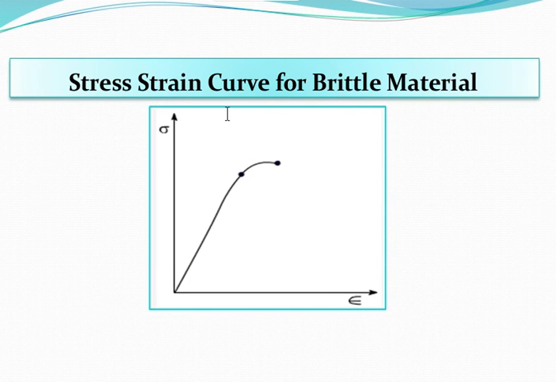Now you can see the stress-strain diagram for brittle material. Here you can see it reaches the proportional limit, then it breaks. This is stress, this is strain. For ductile material, you can see there is an upper yield point, lower yield point, ultimate stress, then breaking. But in the case of brittle material, it goes linearly to some extent, then it breaks. After the proportional limit, it reaches the breaking point.